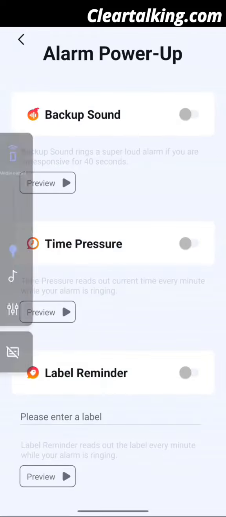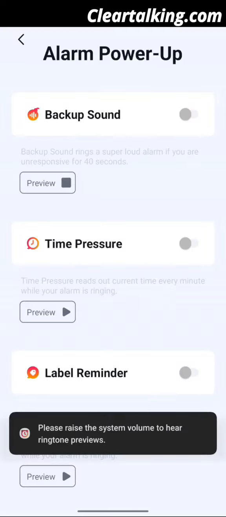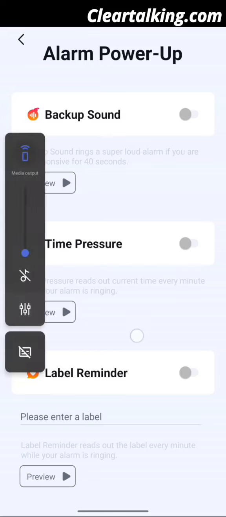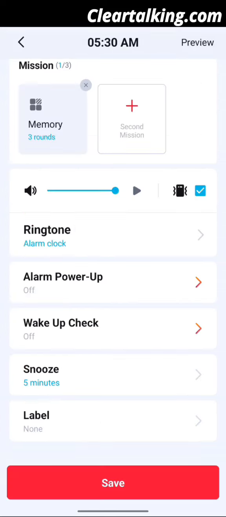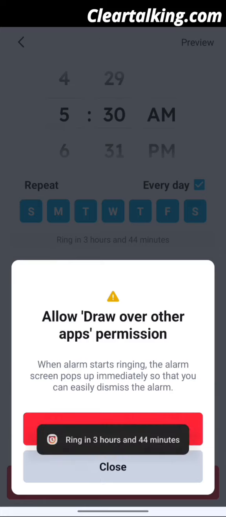Let me show you a quick preview of the alarm clock at lowest volume. Click on Save and allow some permissions. Your alarm clock is now ready to use.